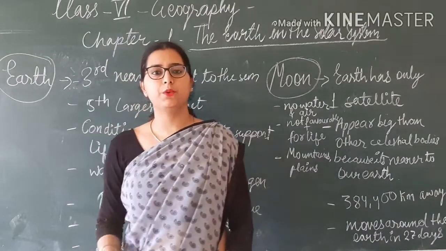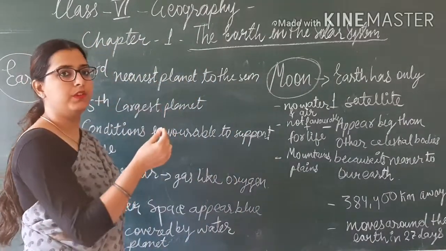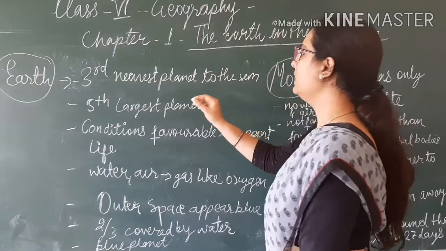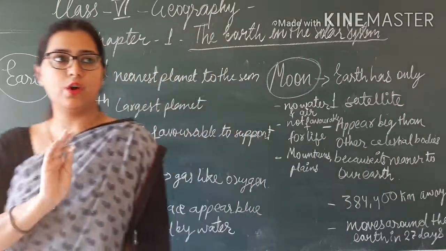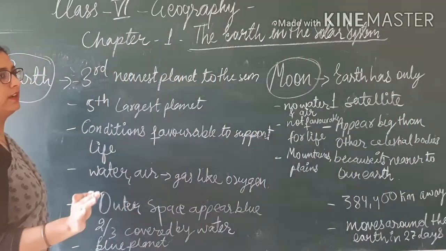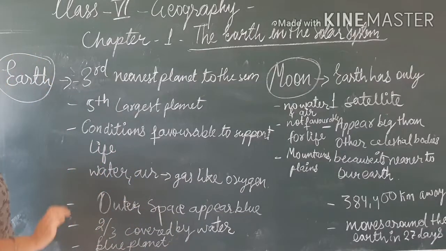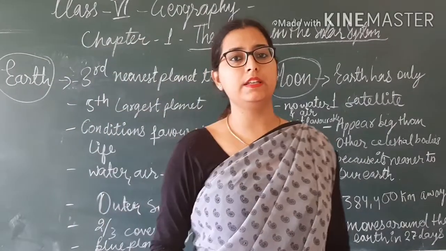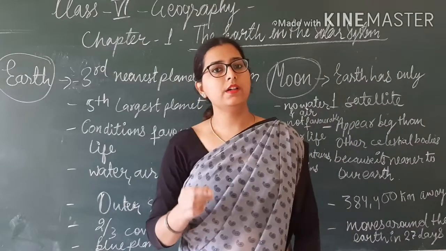Now students, I am going to teach you about the earth and the moon in detail. Earth is the third nearest planet to the sun. Earth is a planet, you all know this. And what is a planet? I think this is also very clear to you that planets do not have their own heat and light and they are lit by the light of the stars.